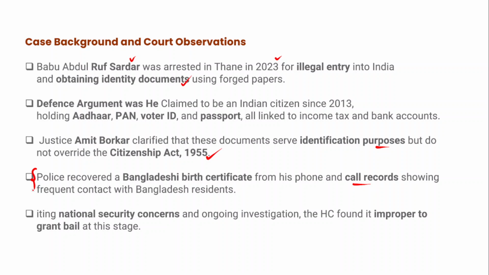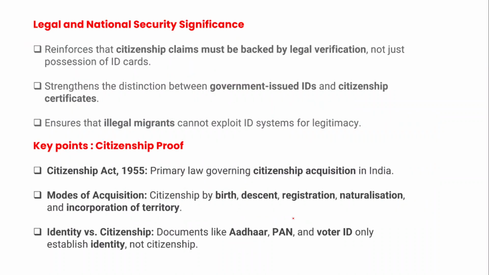Citing national security concerns and the ongoing investigation, the Bombay High Court found it improper to grant bail at this stage to this individual. And this is the brief background and court observations in this matter.